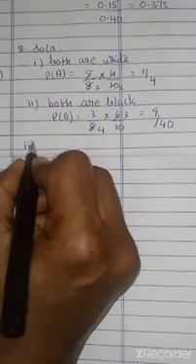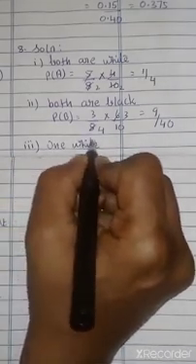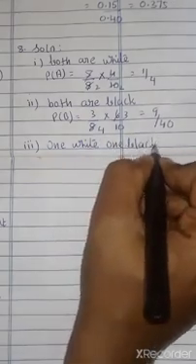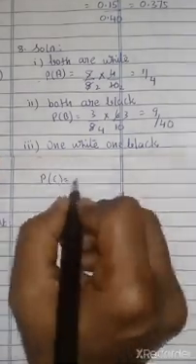And third subdivision, 1 white, 1 black. So P of C equal to 1 white, 1 black.